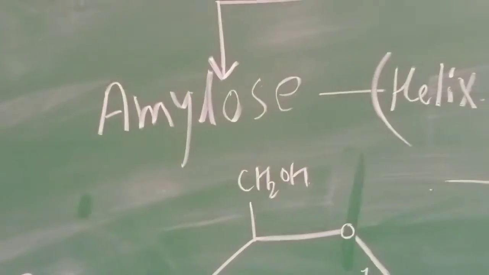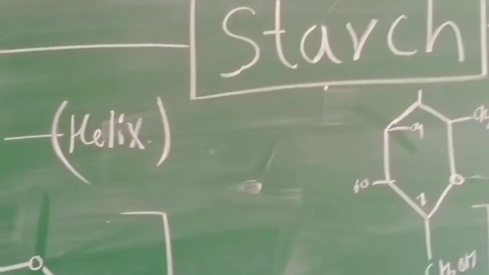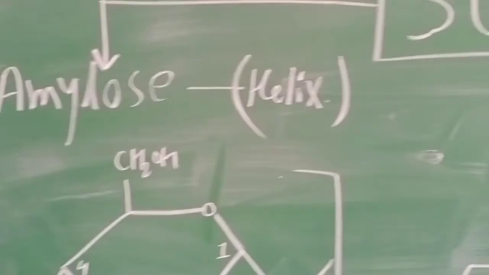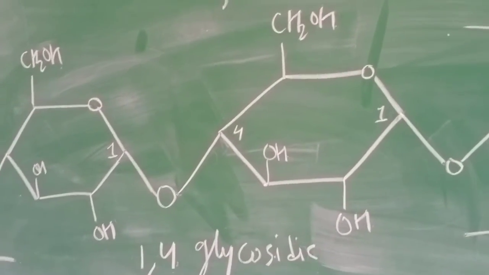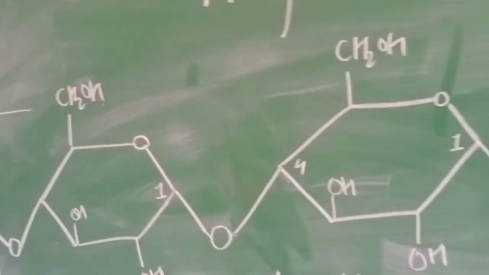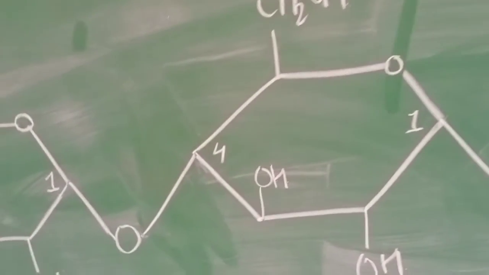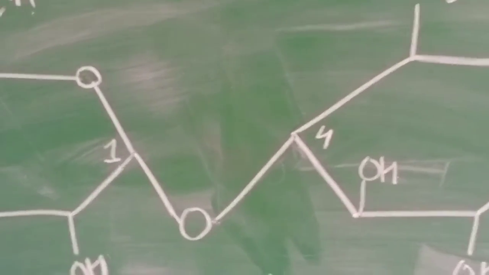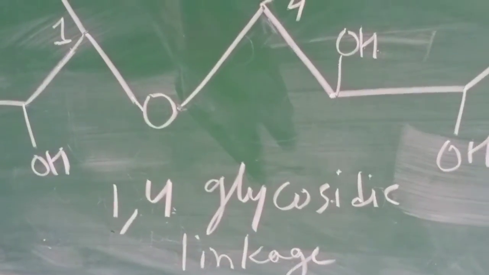So now I will discuss the chemistry of these two fractions present in the starch. Here is the structure of amylose. You can see that this structure represents D-glucose units which are linked together by glycosidic linkages, or glycosidic bonds.